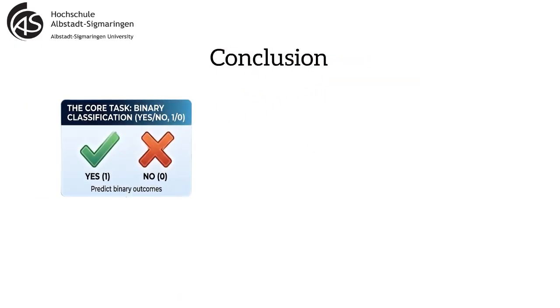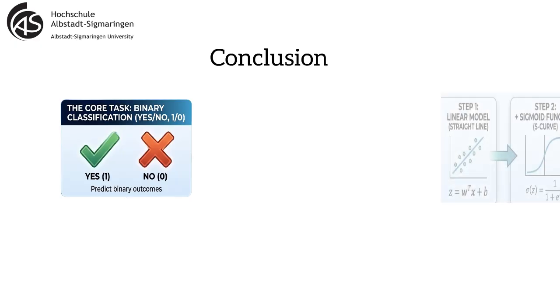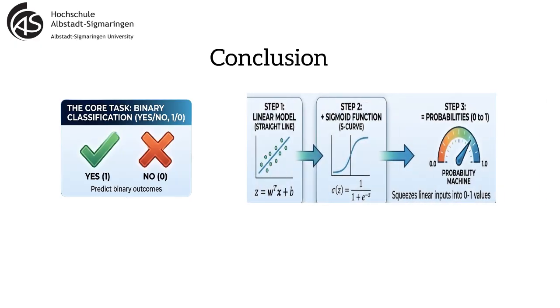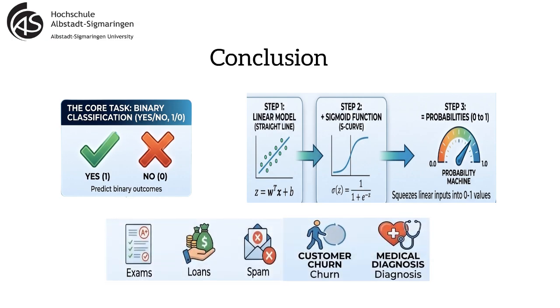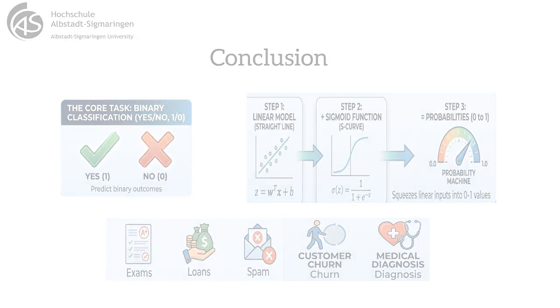So to sum up, logistic regression is used for binary classification, yes or no, 1 or 0. It uses a linear model plus the sigmoid function to produce probabilities between 0 and 1. It learns a decision boundary that separates the two classes and uses a threshold, often 0.5, to turn probabilities into final predictions. With this intuition, you can now look at many real-world problems, exams, loans, spam, customer churn, medical diagnosis, and say, hey, that's a logistic regression problem.